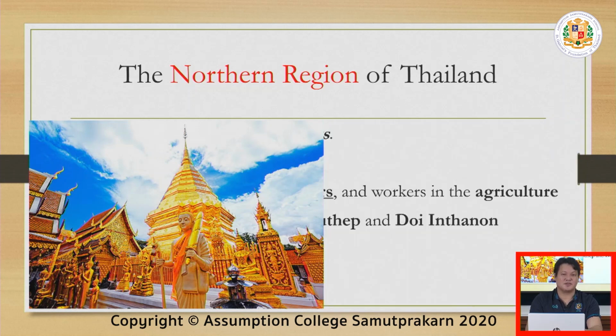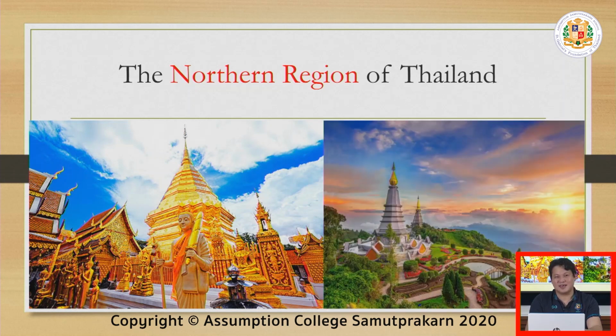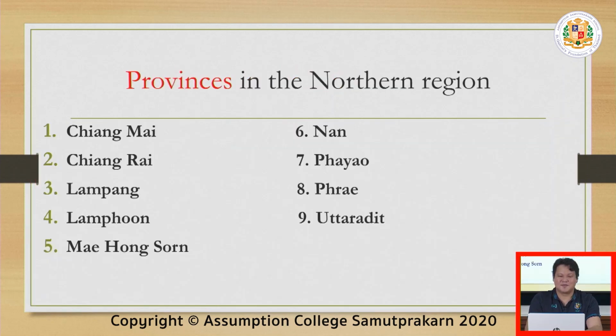This one is Doi Suthep, and this one is Doi Inthanon. I hope you have gone there. You should try to explore more of your country, but not right now. So again, the provinces in the northern region, there are 9: Chiang Mai, Chiang Rai, Lampang, Lamphun, Mae Hong Son, Nan, Phayao, Phrae, Uttaradit.